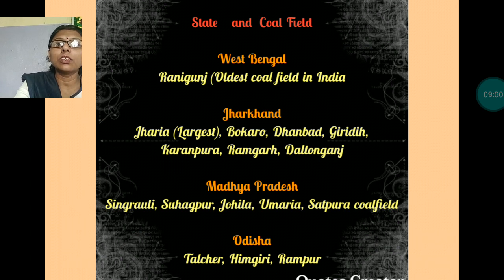In Madhya Pradesh also, Singrauli, Sohagpur, Jhingurda, Umaria, Satpura, these are the coal fields. And in Odisha, Talcher, Himgiri and Rampur. These are the main coal fields of our country. Apart from this, in Chhattisgarh, Maharashtra and Bihar, there are also some coal mines.